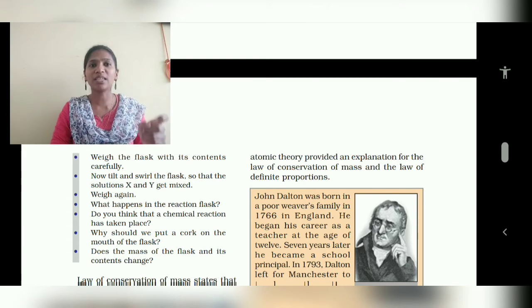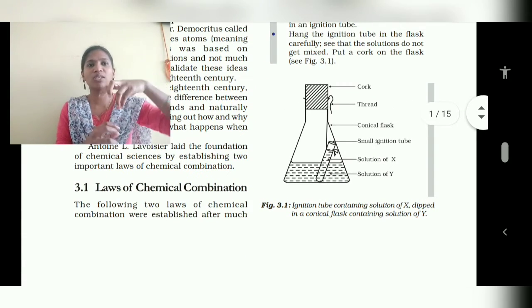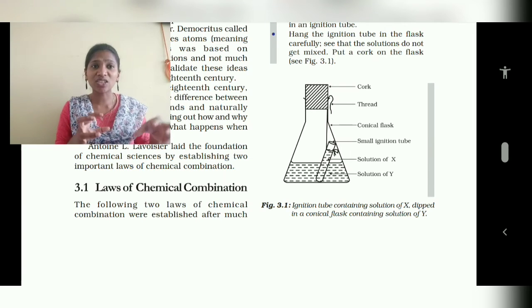What happens in the reaction flask? Do you think that a chemical reaction has taken place? Why should we put a cork on the mouth of the flask? Does the mass of the flask and its contents change? Putting a cork means we are closing it. Why? Because when the reaction is taking place, sometimes a product can evolve in the form of a gas, right?